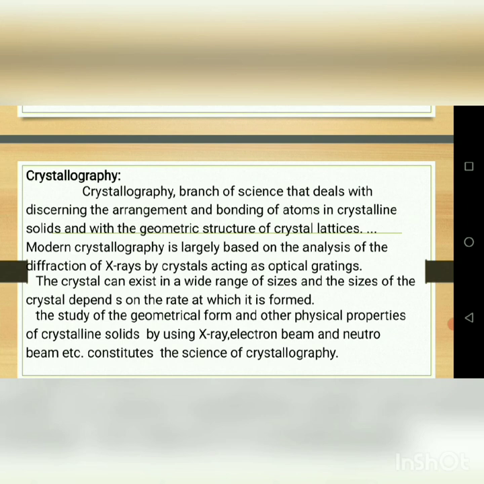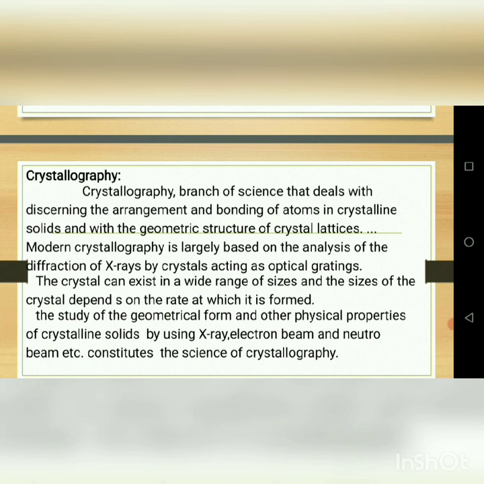What is the meaning of crystallography? It is a branch of science that deals with discerning the arrangement and bonding of atoms in a crystalline solid and with the geometrical structure of crystal lattices.